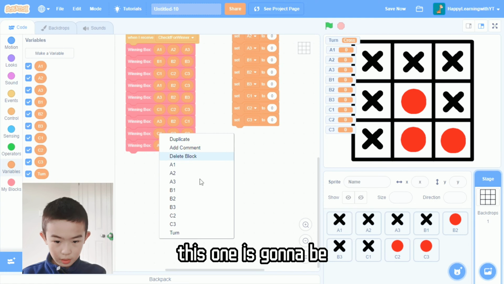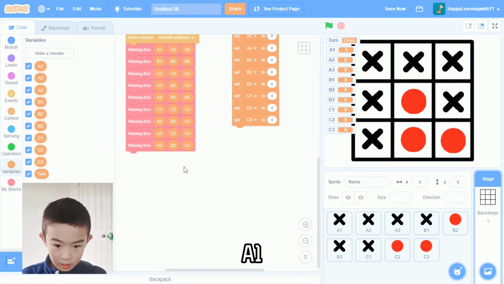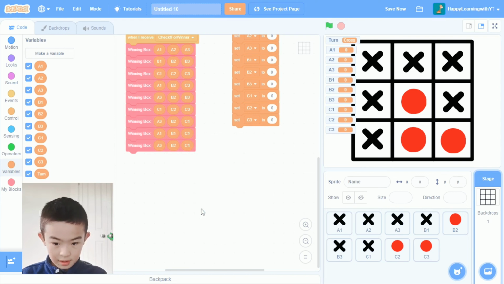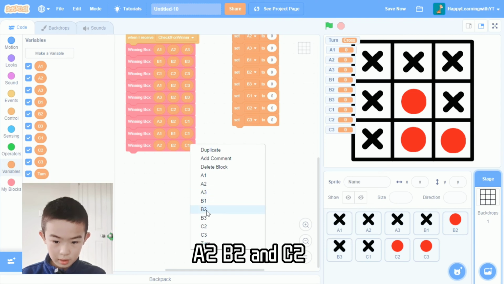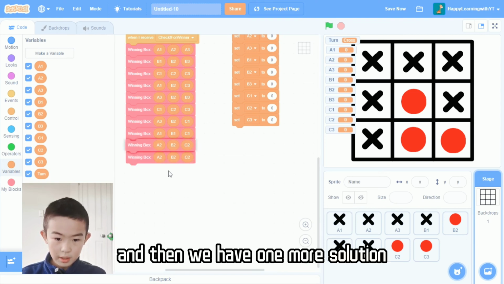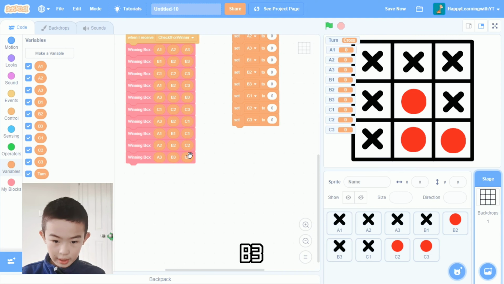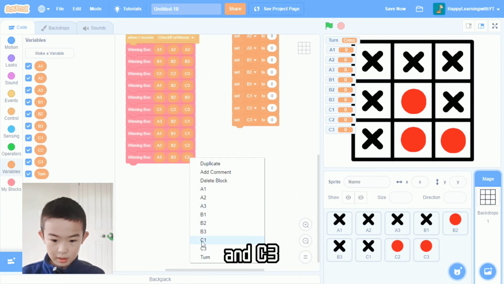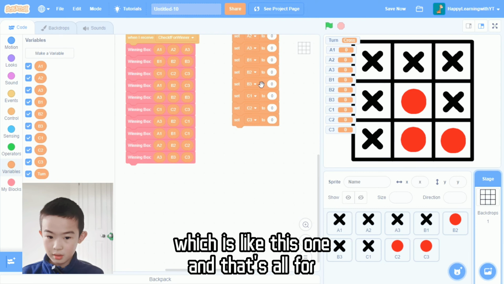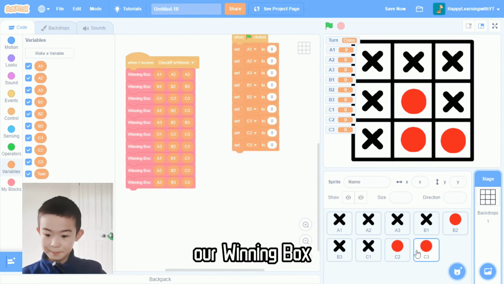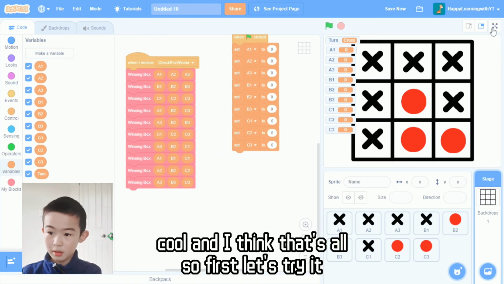This one is going to be A1, B1, and C1. This one, A2, B2, and C2. And then we have one more solution. It is A3, B3, and C3, which is like this row. Yeah, and that's all for our winning blocks. Cool, and I think that's all.